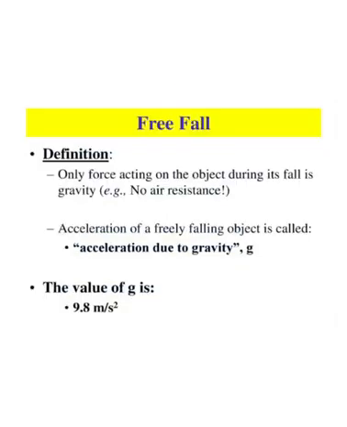Now we will see what is free fall. Whenever any object falls towards the earth under the gravitation force alone, we can say that the object is in free fall. So what is the definition of free fall? The only force acting on the object during its fall is gravity, meaning there should be no air resistance at that time. The acceleration of a freely falling object is called acceleration due to gravity, which is represented by small g, and its value is constant, 9.8 meter per second square.